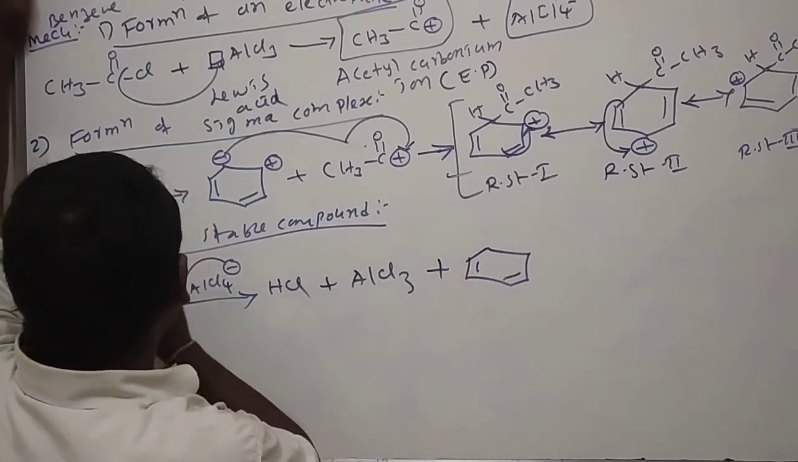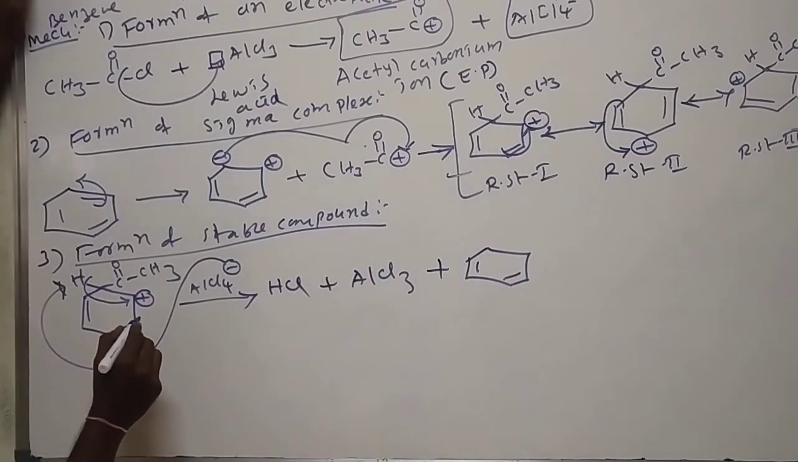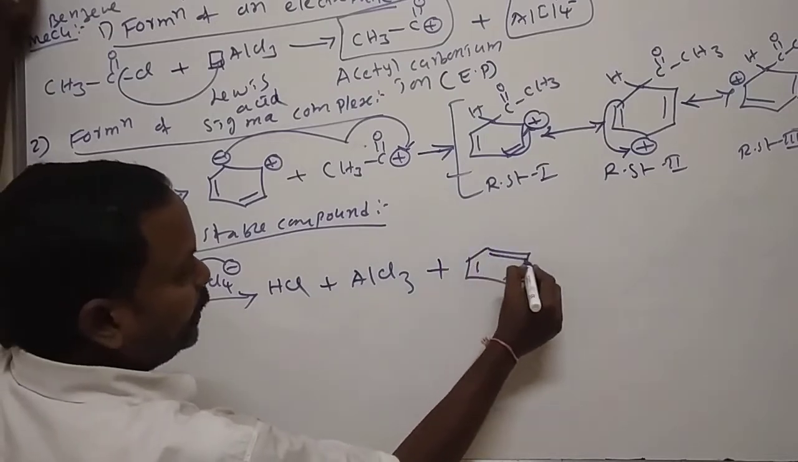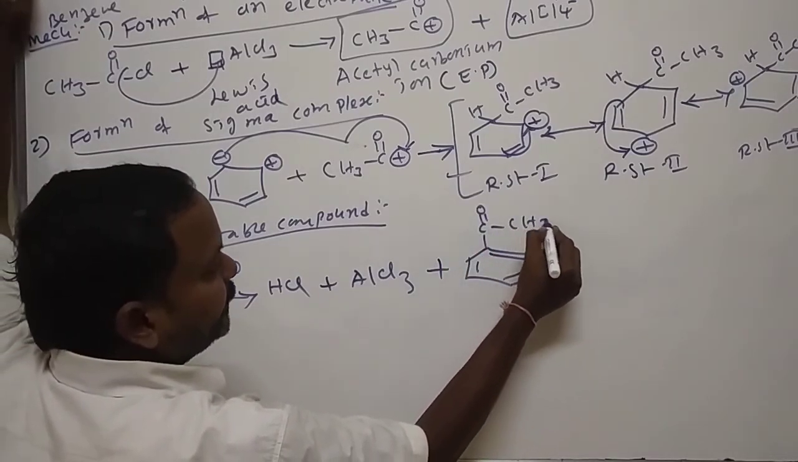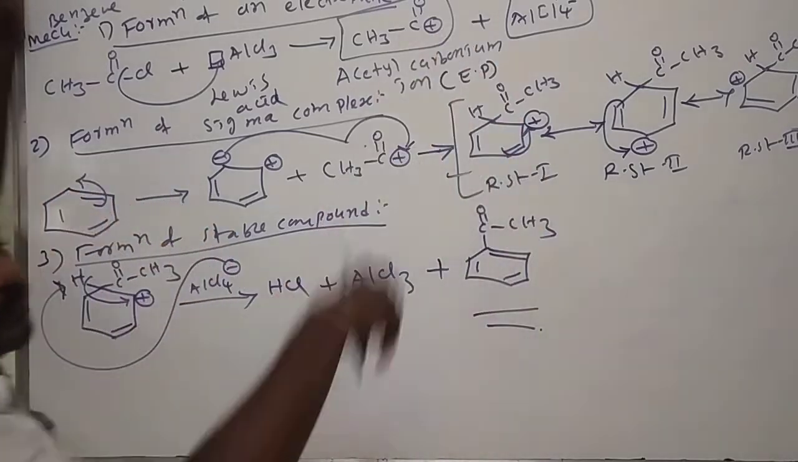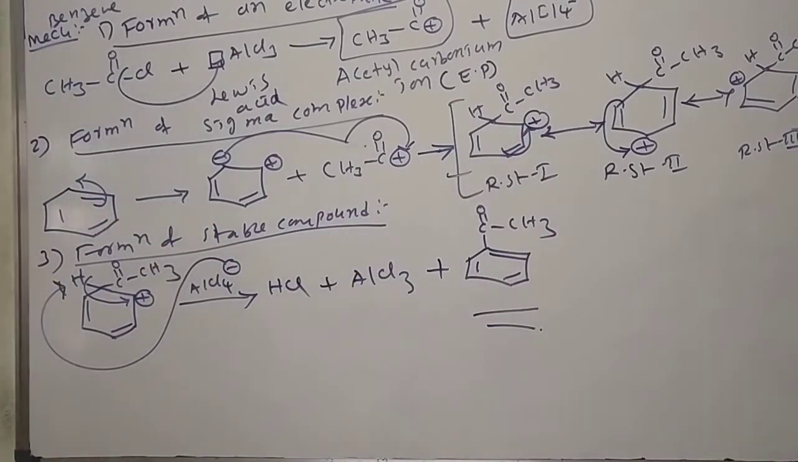Next, this hydrogen electron transfers towards the carbon bond. Bond, and here C double bond O, CH3. We'll get the product. This we call Friedel-Crafts acylation. In continuation, we'll see the Friedel-Crafts benzylation.